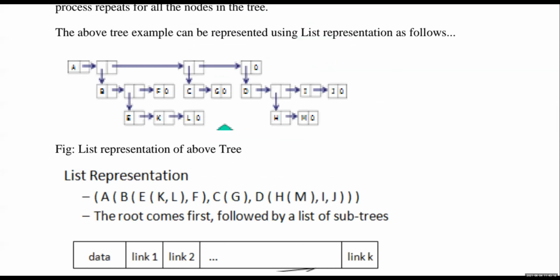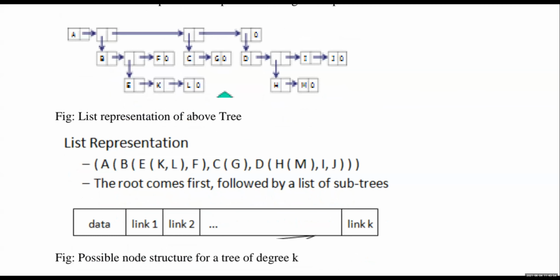Okay, B, I told, empty node connected. All these three are connected to A only. Then B has a subpart, so B has sublinks, so I connected in this way. Just see here, A, then B. Inside B we have E, and E has two, K comma L, then comma F, comma C. Here C has only one part, that is G.